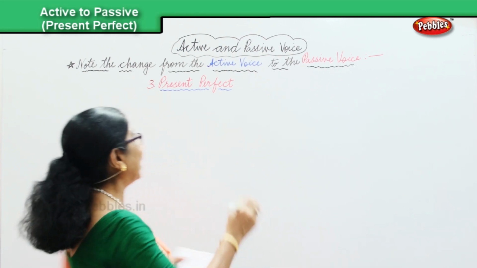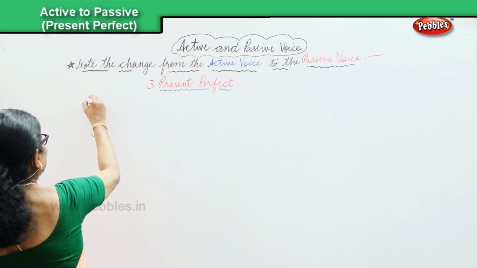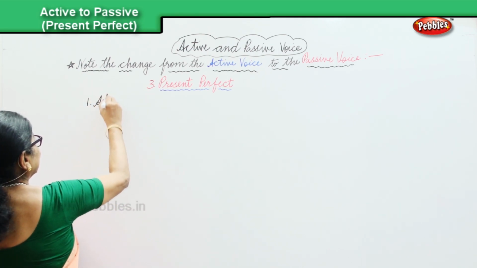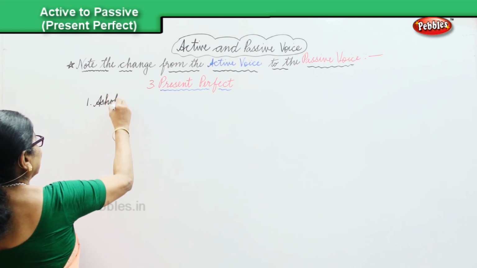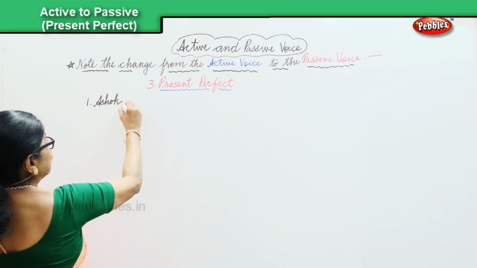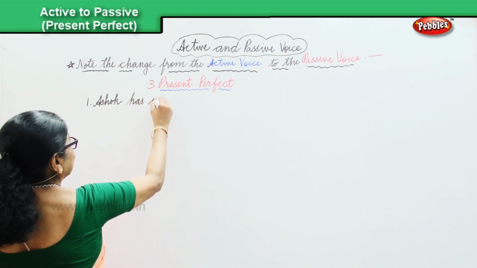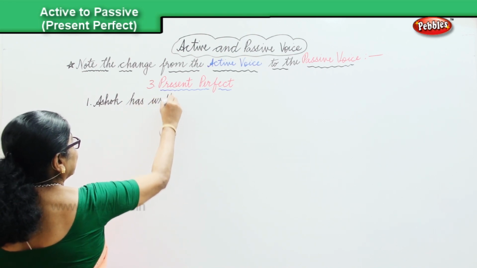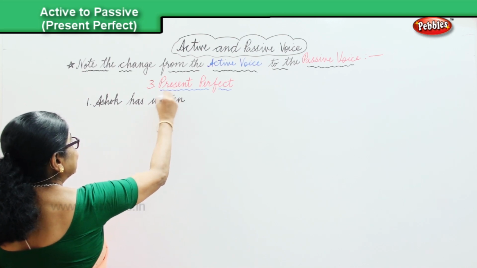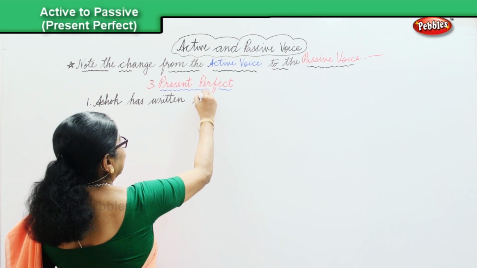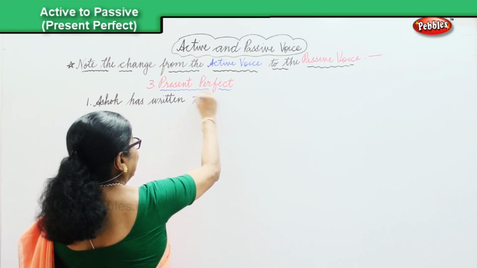All right? Now, the first sentence I have here is Ashok has written this letter. Present perfect.